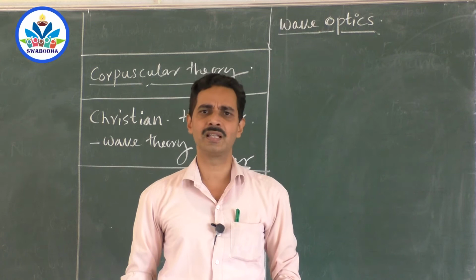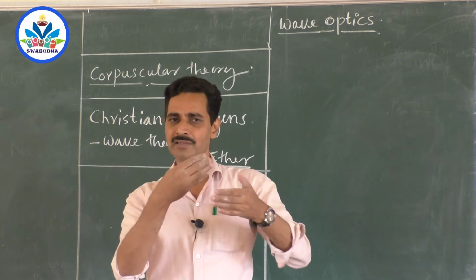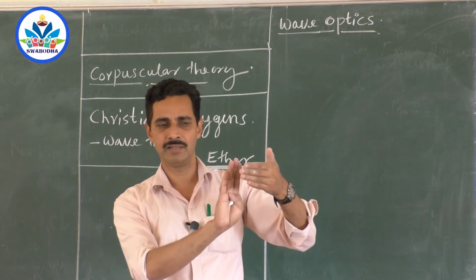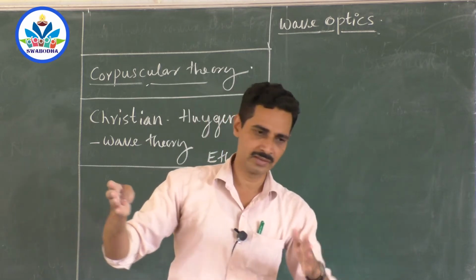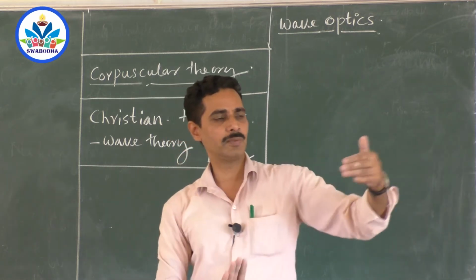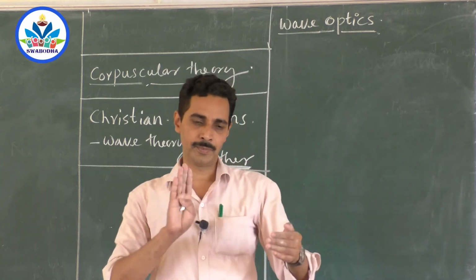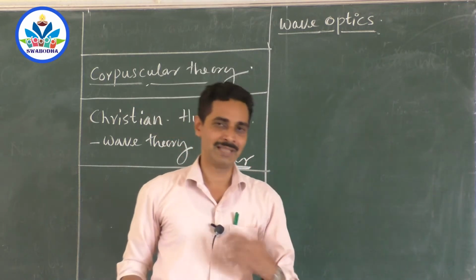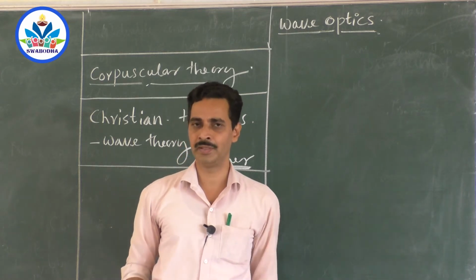And initially he said that it is a longitudinal wave. You know what is a longitudinal wave? Sound is a longitudinal wave. As I talk, the air molecules are disturbed and start vibrating like this. And as the air molecules in this region start vibrating, the molecules on the other side are disturbed, as if you are standing in a queue. If one person falls, then all are disturbed. So the disturbance moves and the particles vibrate in the same direction. The vibration direction and the propagation of the wave are parallel to each other. Then such a wave is called a longitudinal wave. He said that light is a longitudinal wave in particular.